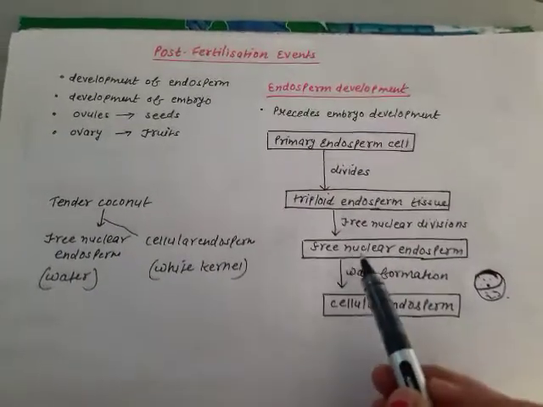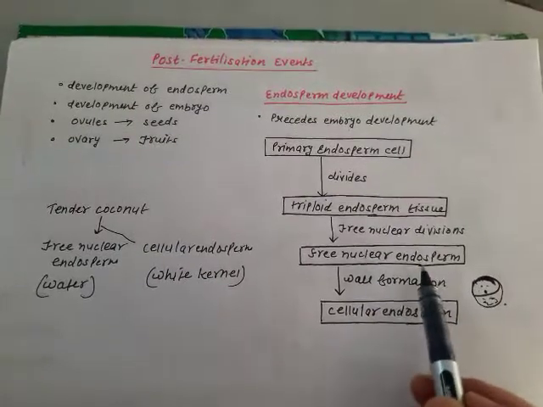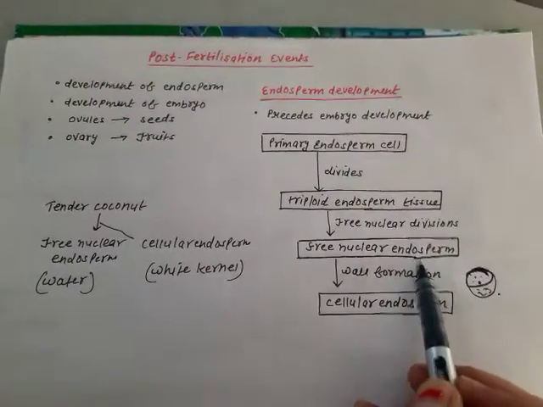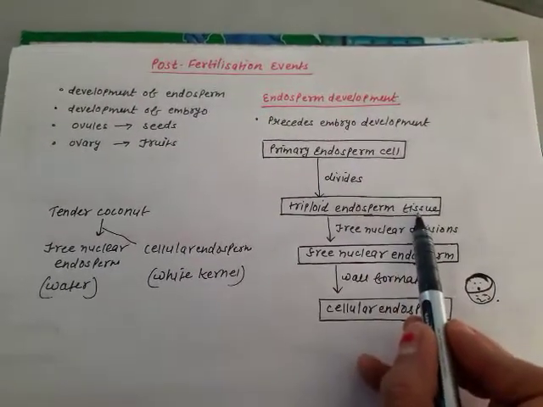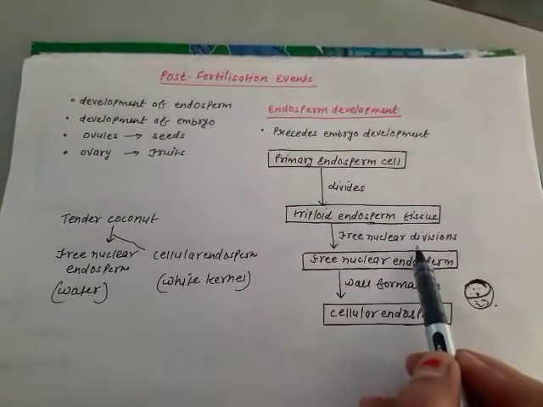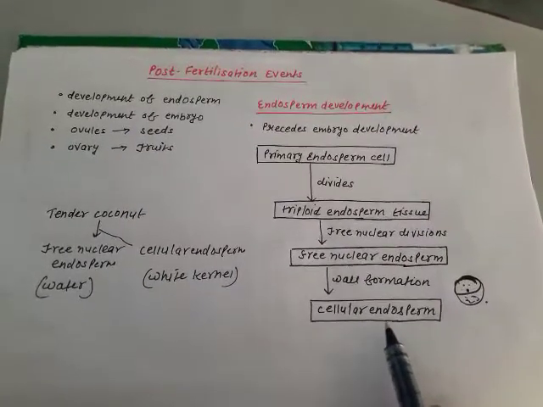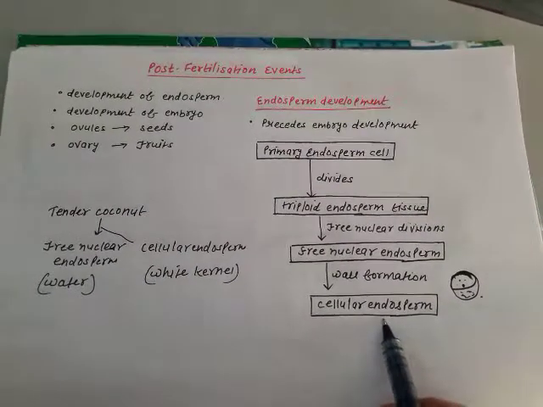Fine. So free nuclear endosperm is when no wall formation is there in endosperm. Only the nucleus of this tissue divide rapidly and will form many nuclei. And cellular endosperm is what? When wall formation has taken place.